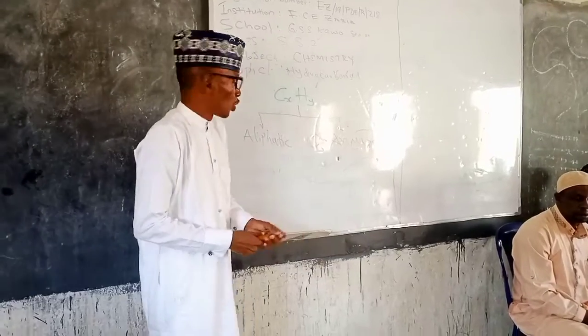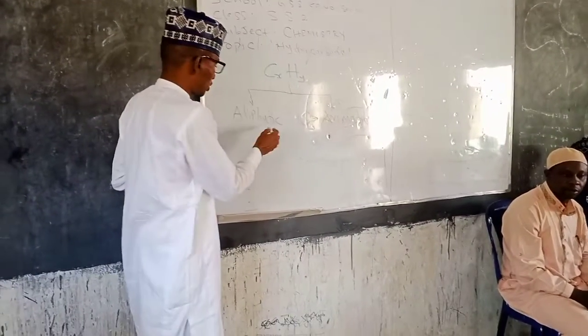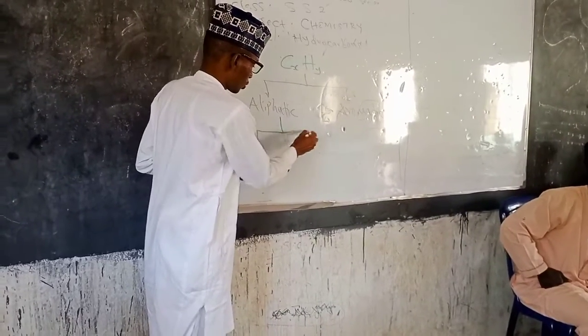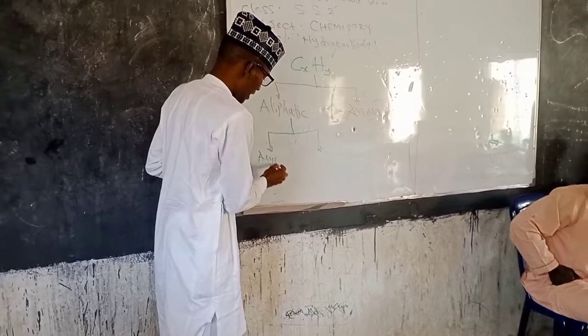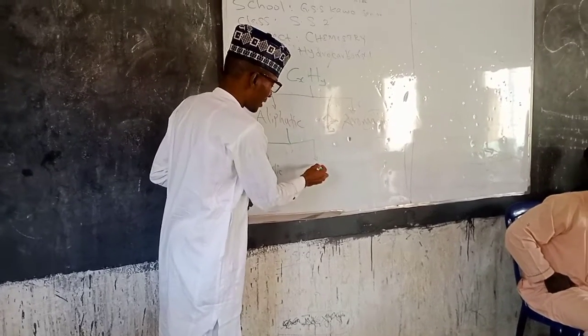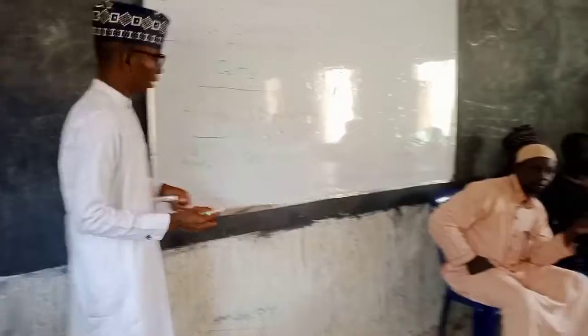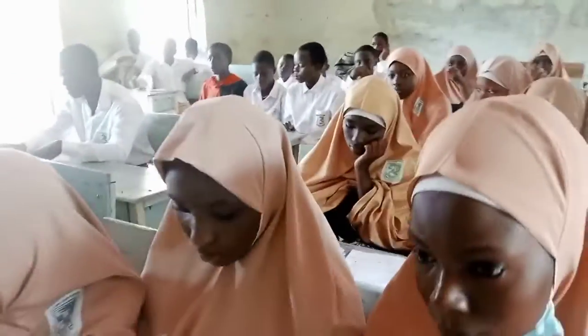Yes. Now, this aliphatic is further divided into how many groups? Two groups. We have what we call acyclic aliphatic and cyclic aliphatic. Are you following? And this one is majorly benzene.